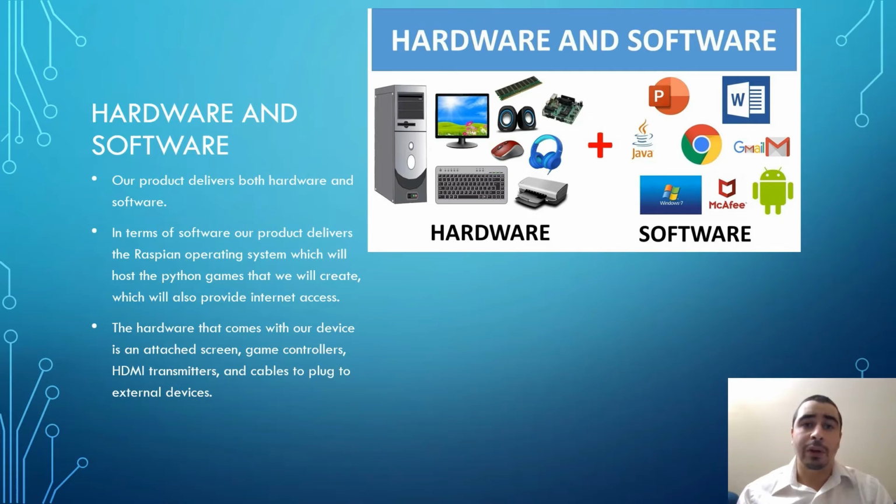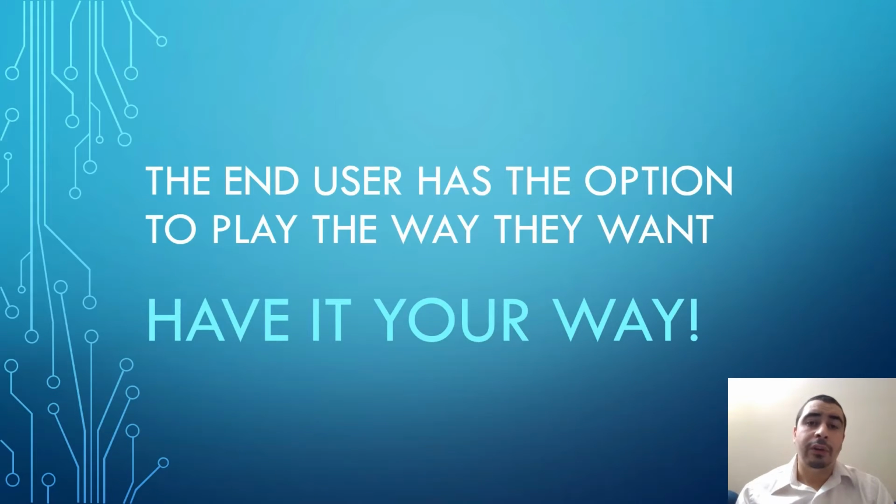We're giving the hardware, which is the actual gaming console, which would contain all the plugs necessary for the TV or mirroring or HDMI transmitters or even the portable screen itself. The software is already programmed in. We're going to program the Python games inside. So everything is included inside, hardware and software. No gaming console out there offers this. In this section, we'll discuss that the end user can do whatever they want with the gaming console, hence the term open source. Have it your way.